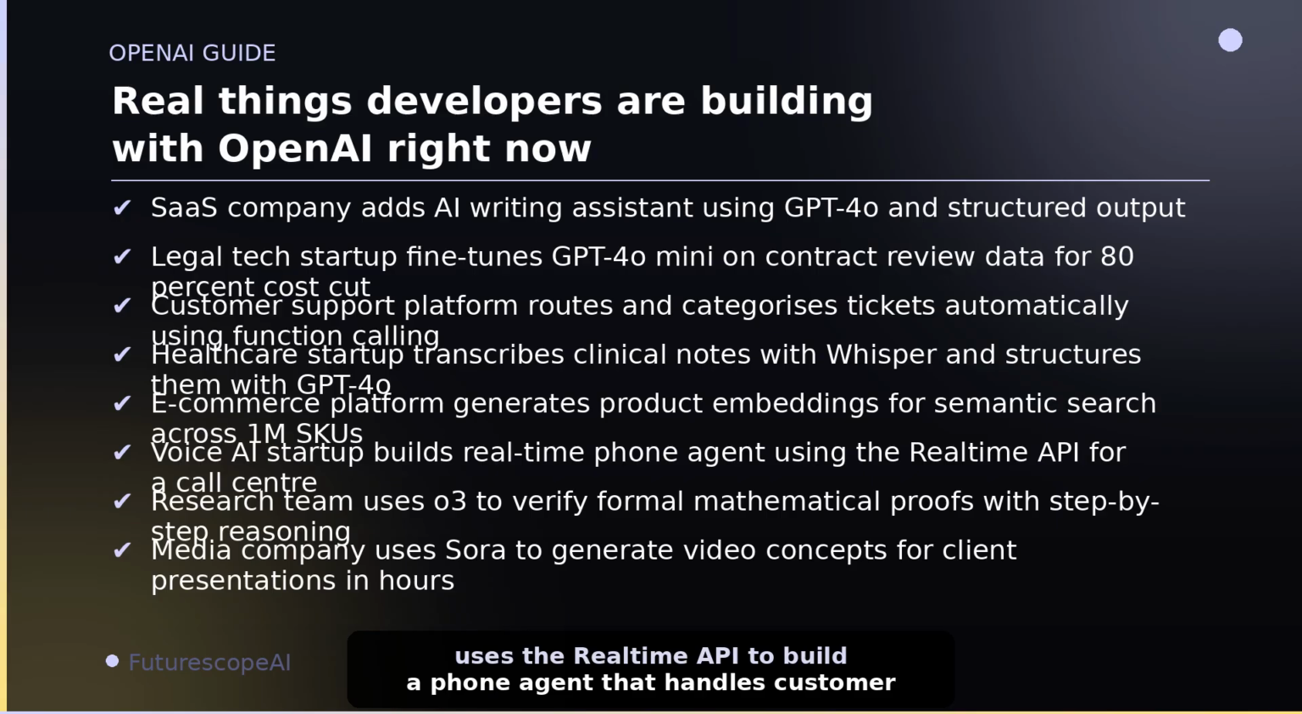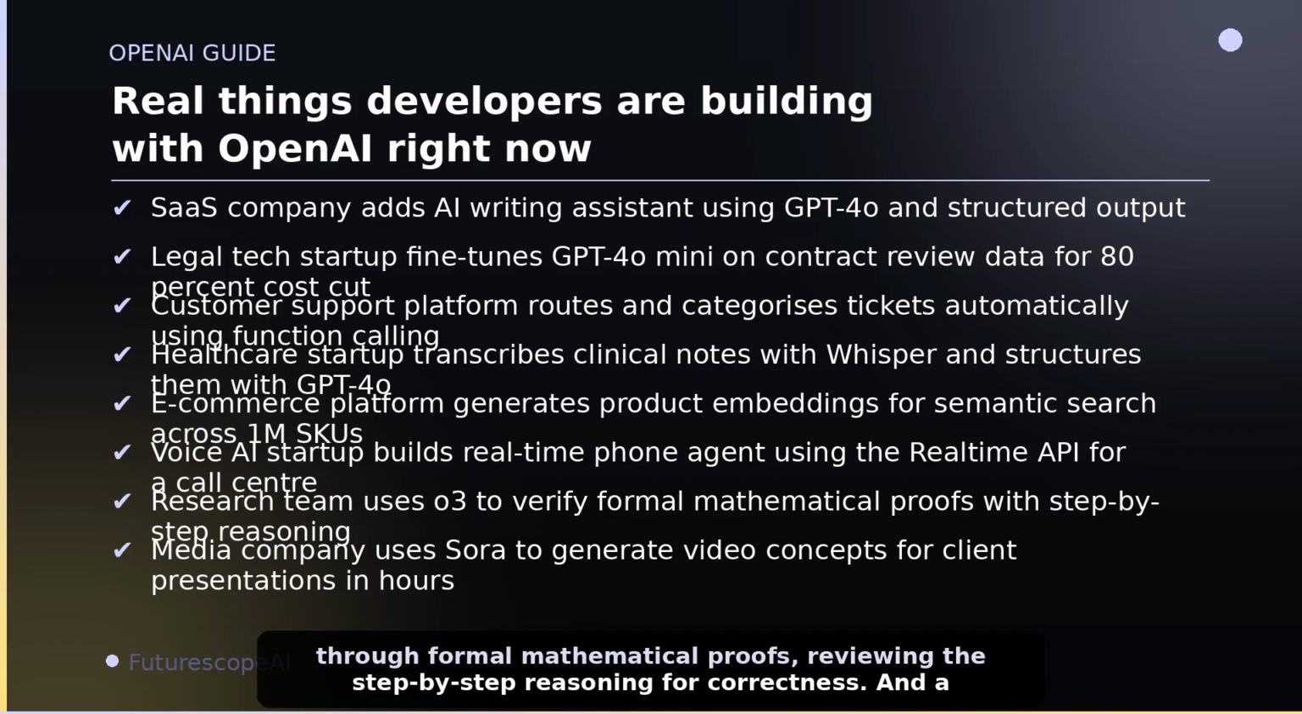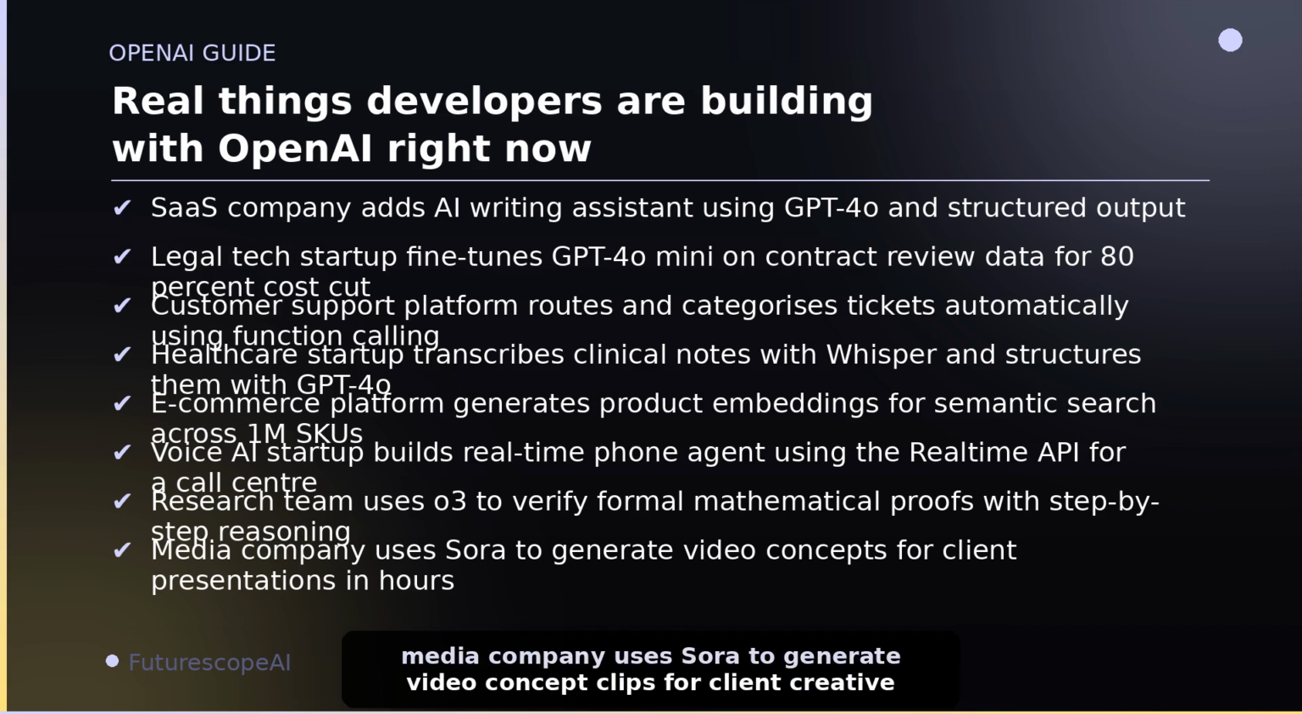A voice AI startup uses the real-time API to build a phone agent that handles customer calls with sub-second response latency. A research team uses O3 to work through formal mathematical proofs, reviewing the step-by-step reasoning for correctness. And a media company uses Sora to generate video concept clips for client creative presentations in hours instead of days.